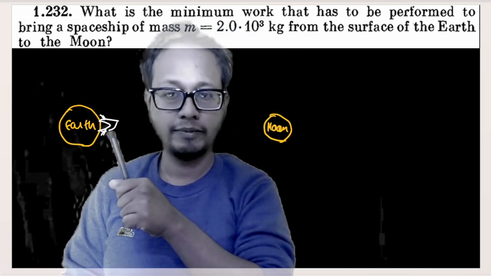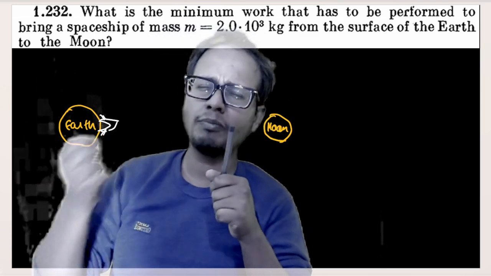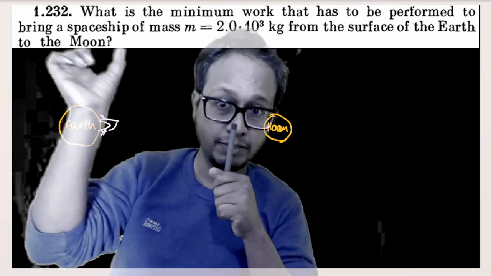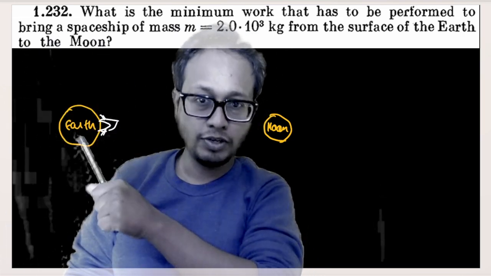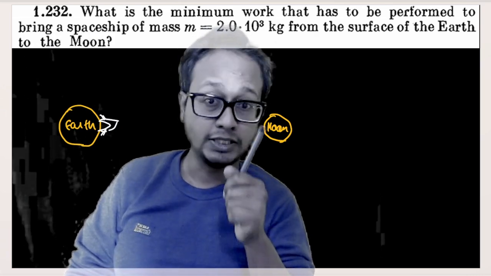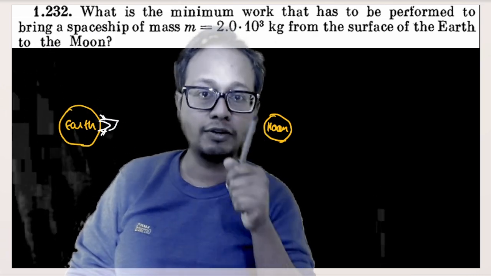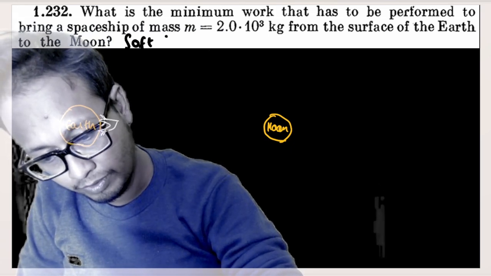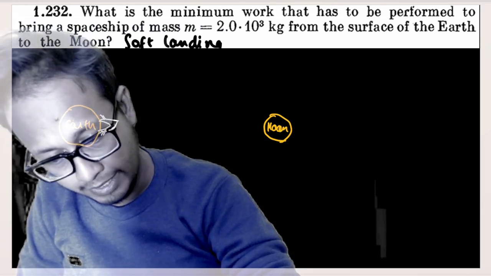That means out here, if I just throw it to the moon, I'll require much less energy. I'll tell you in a detailed manner. But the necessary scenario in this specific question is it starts with zero velocity and it reaches the moon with zero velocity. That means soft landing on the moon. The question is saying soft landing on the moon.